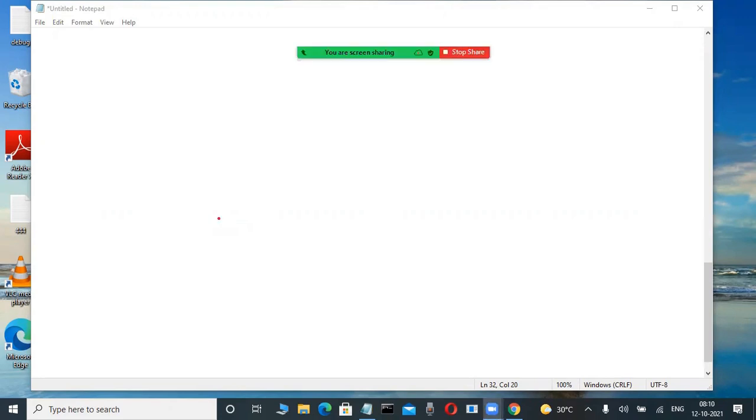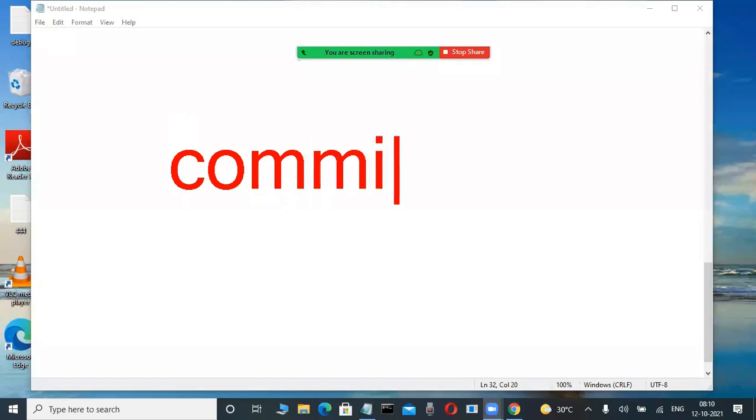Now check it out. Through Oracle, I will tell you. Whenever we are learning SQL language in future, in that language we regularly use commit as a command. Slowly observe here. Very important.